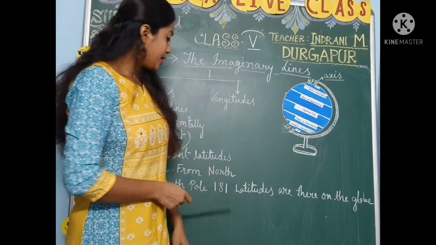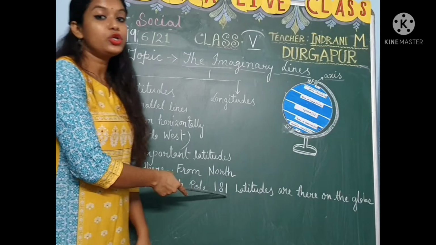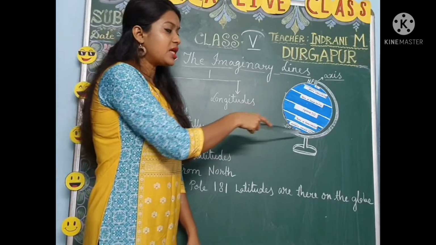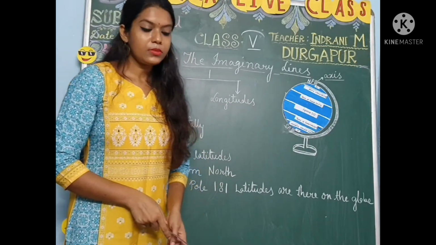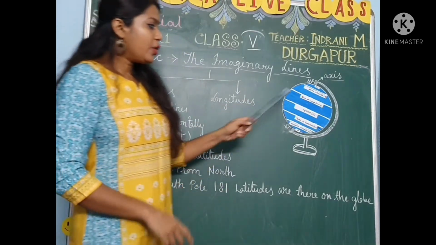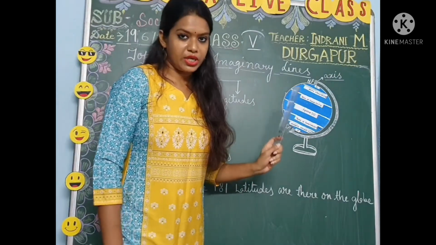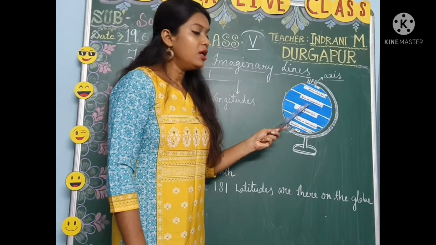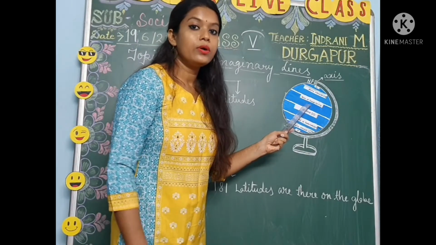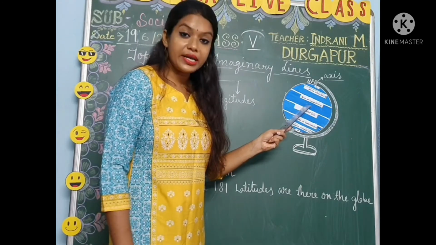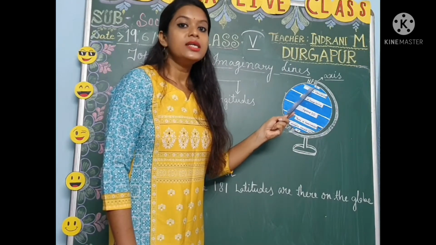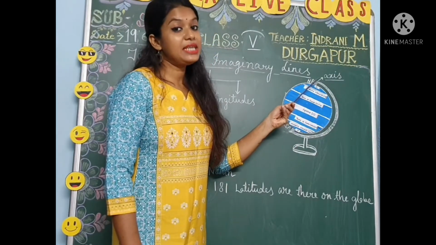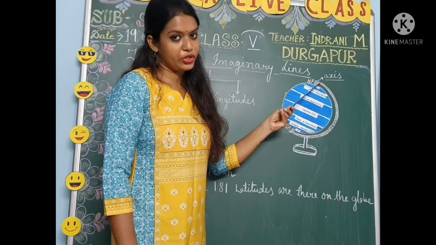From the Equator we start counting, at 0 degrees. After the Equator, there is another latitude at 1 degree, after that 2 degrees, 3 degrees. In this way, from 0 degrees to 90 degrees north, there are 90 latitudes.